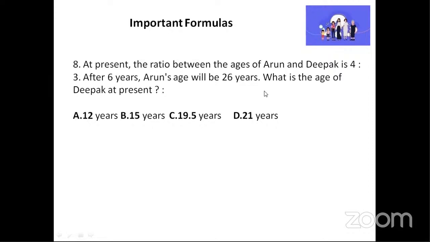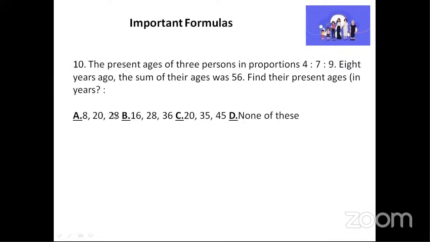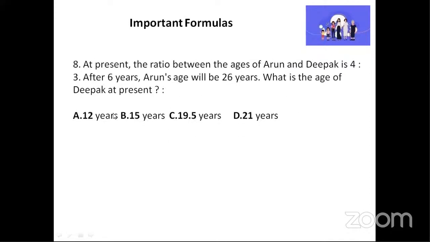Okay, fine. Observe it. I'm going to solve it here now. At present, they are telling, and they are telling after 6 years. Oh, sorry. The question got moved. Now I will show you here. So observe this question carefully. We have at present, then we have after 6 years. So present age, I'm going to write it as PRES, present. Then after means future, FUT I'm going to write.